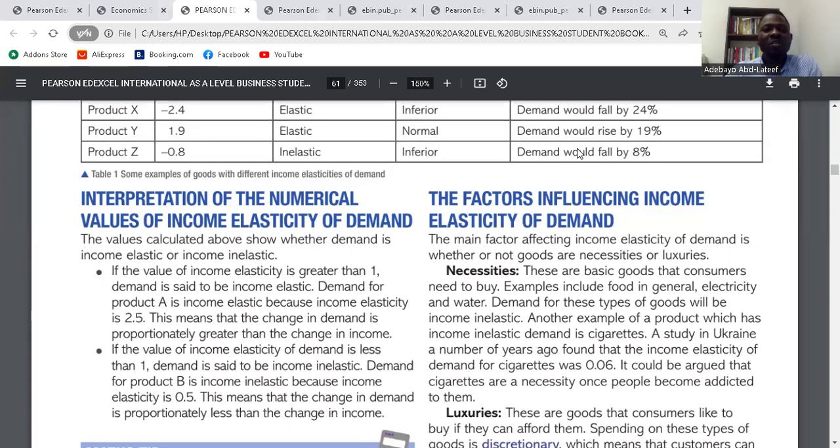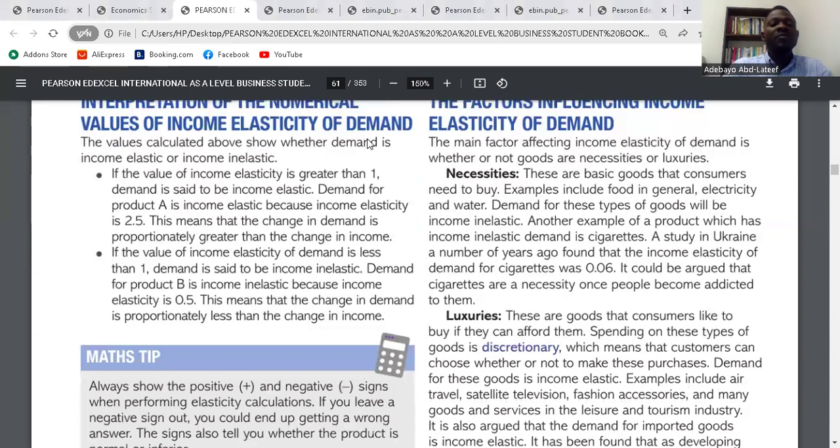So go to the interpretation of the numerical values of income elasticity of demand. When we calculate our YED, we have different figures. The figures might be 1, or it could be greater than 1.